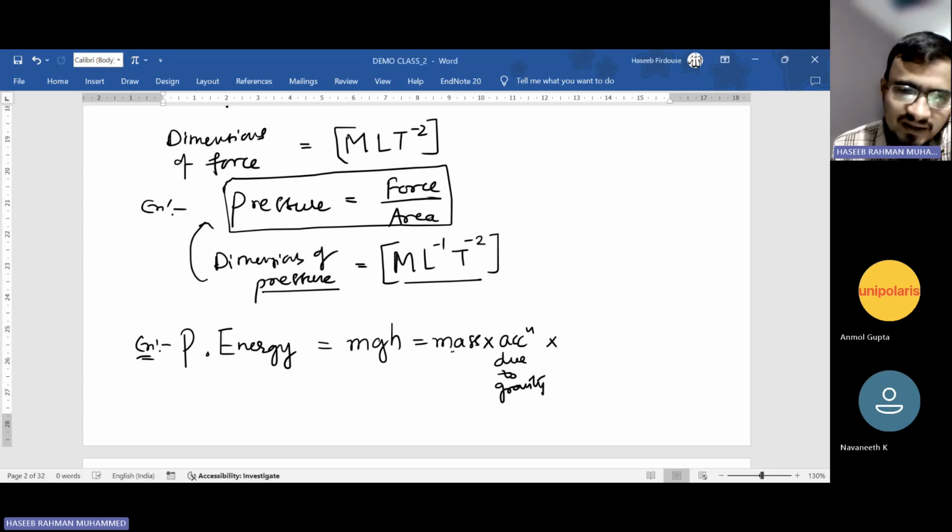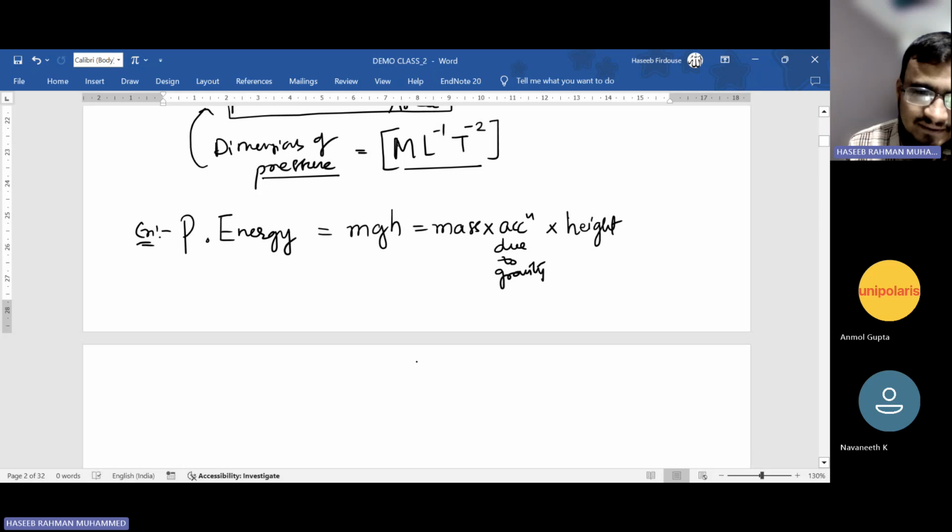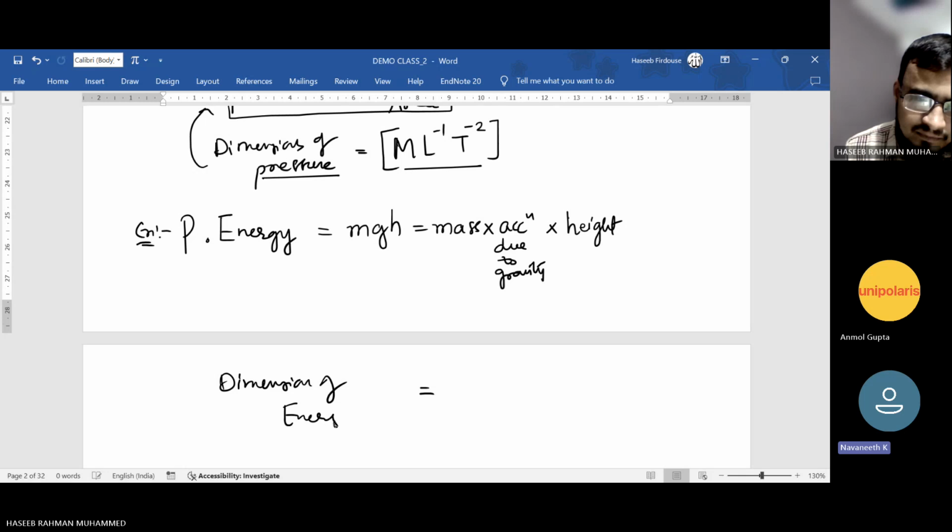See, M is mass, G is acceleration, H is height. Now, try to write the dimensions of mass, acceleration, and height. M. LT minus 2.